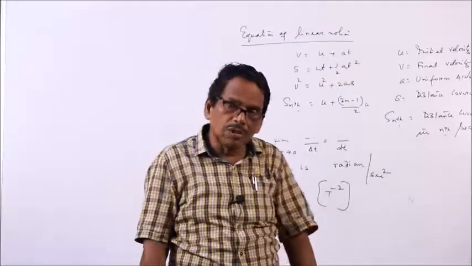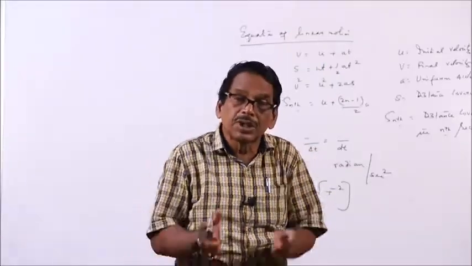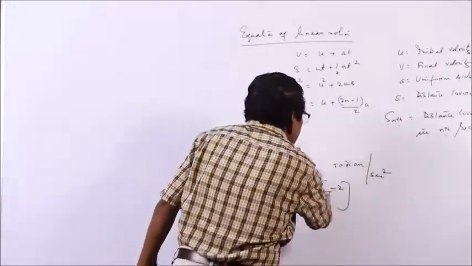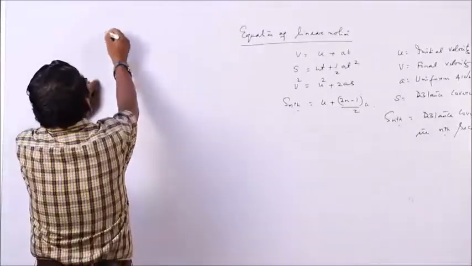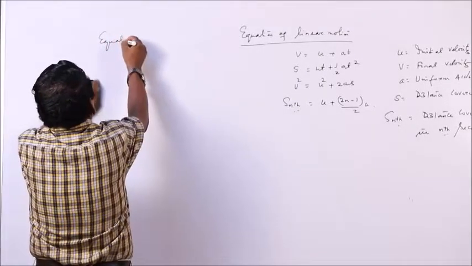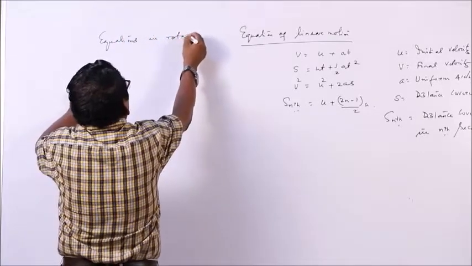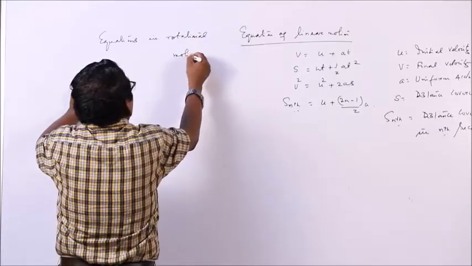Similarly, in case of circular motion, we will use the corresponding equations in angular motion, that is, equations in rotational motion.